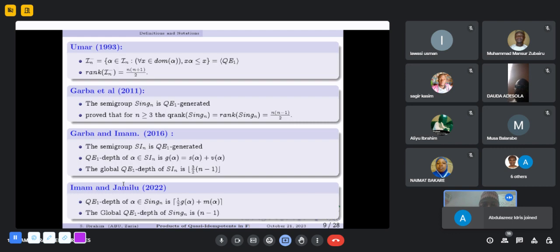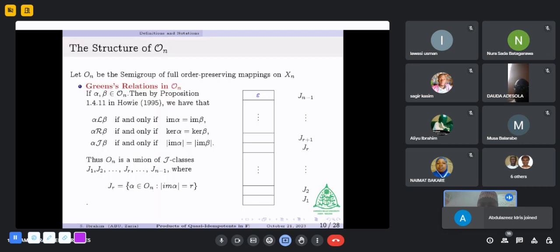So these are the related literature we reviewed, and after reviewing it, we found that apart from the work of Howie in 1971 and Gomes and Howie in 1992, which showed that idempotents generate the semigroup of order-preserving transformations, there is no prior work that uses other generating elements in generating the semigroup of order-preserving transformations. So in this work, we are going to use another type of generating element called quasi-idempotents to generate the semigroup of order-preserving transformations. But before we do that, we have to study the structure of elements in the semigroup to see how they behave.